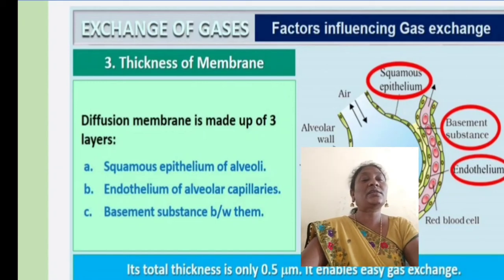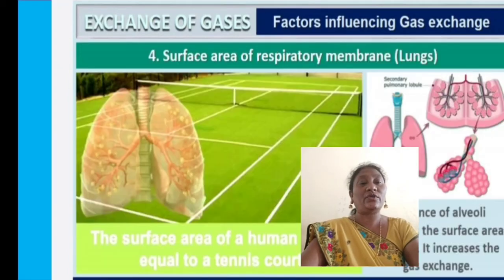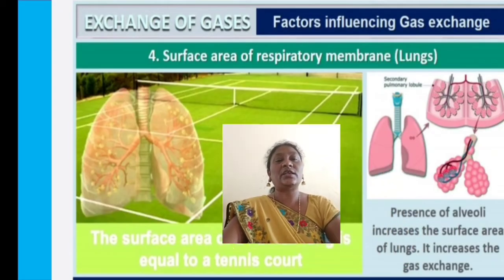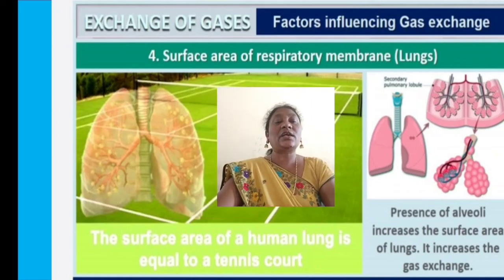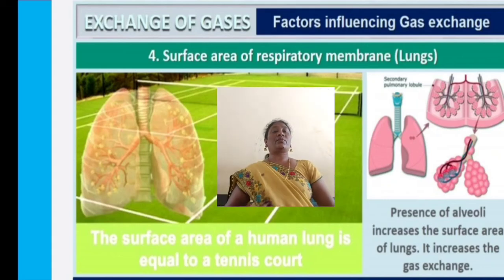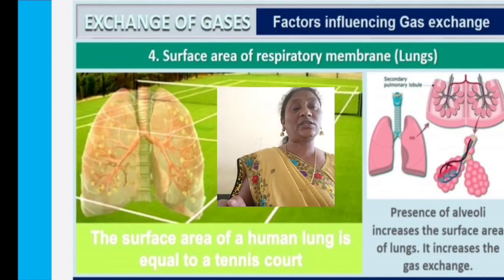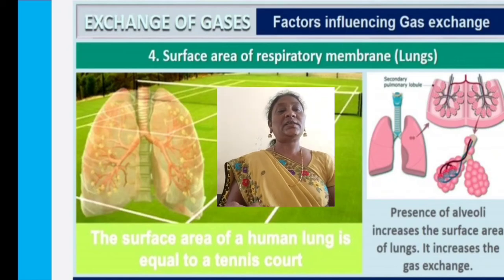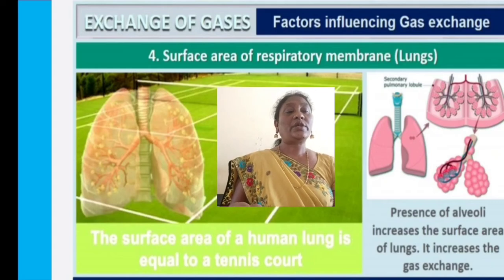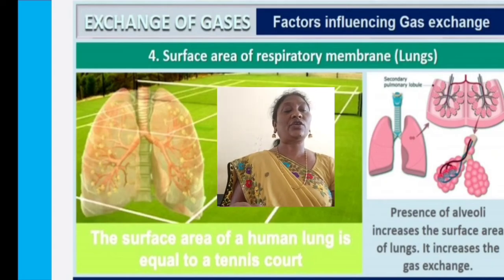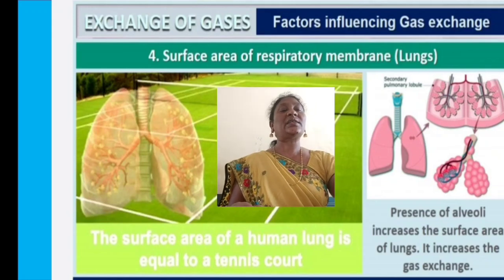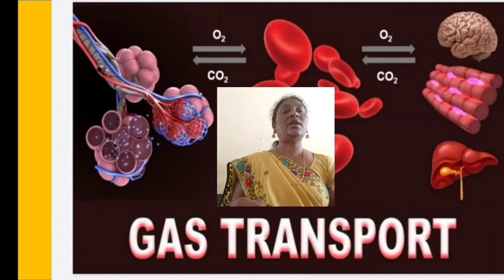You can see the layers, squamous epithelium, basement substance, and endothelium, in the picture. You can see a single structure of the alveoli and how the gaseous exchange takes place. The surface area of the human lung is equal to a tennis court. The presence of alveoli increases the surface area of the lungs and increases gas exchange. So it helps to exchange the gases.